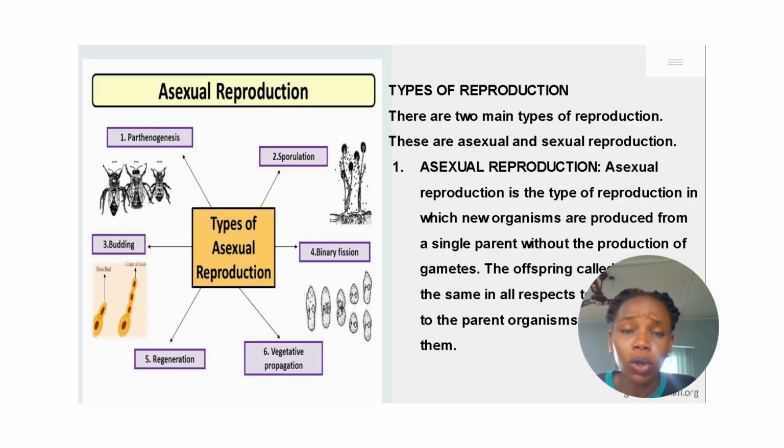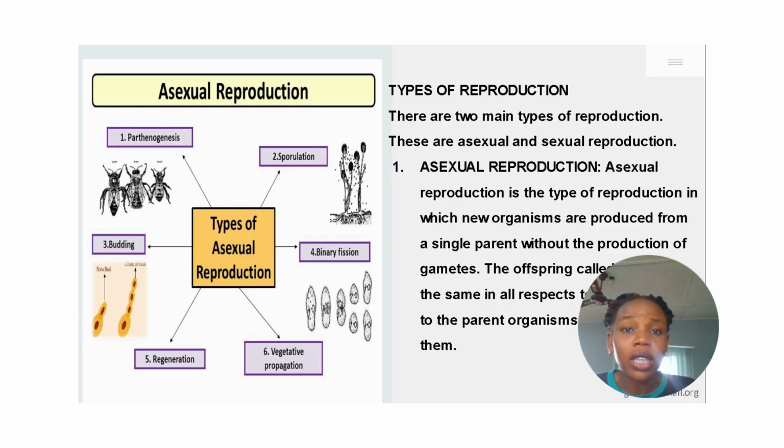Remember when we talked about growth in the first week, I said something about mitosis, and I told you that mitosis happens in asexual reproduction. And I explained to you that asexual reproduction requires just a parent organism. A parent organism will give rise to two daughter cells or four daughter cells, as the case may be. So asexual reproduction requires just a parent organism that will give rise to another individual of the same species.